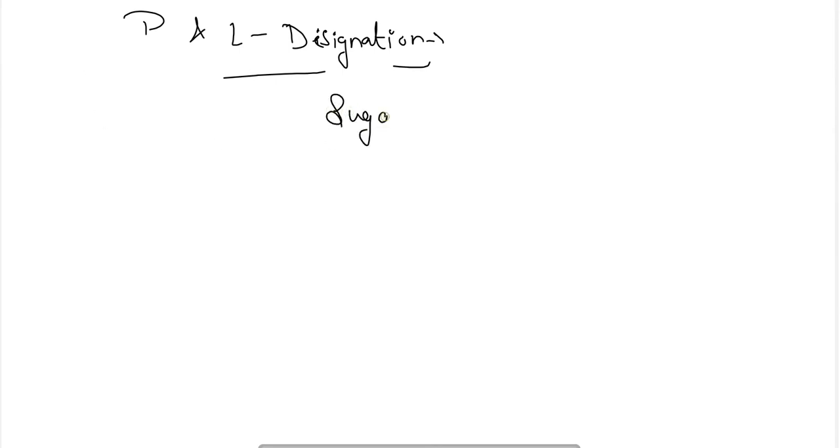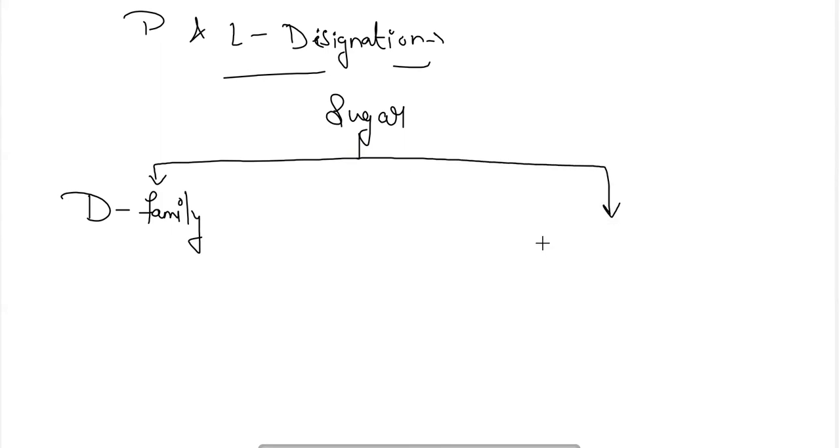Sugars can be divided into two families, the D family and the L family, and they have a definite configuration.